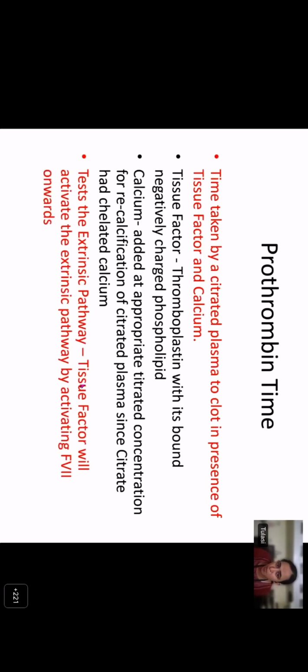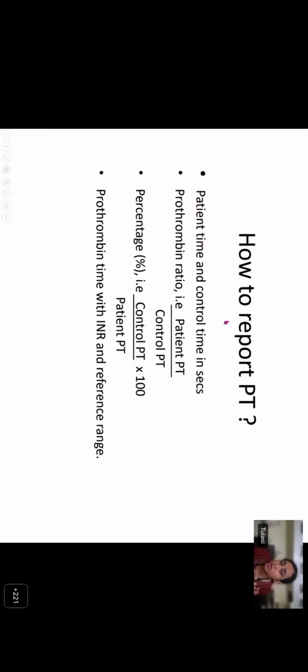Now, how do you report a prothrombin time? You can either report the patient time and the control time, or you can report it as a ratio, that is the patient time versus the control time, or as a percentage. So when the patient's time is 3 seconds more than the control, or the prothrombin ratio is more than 1.2, you can say that your prothrombin time is prolonged. But the ideal way to report a prothrombin time is with the INR and with its reference range.